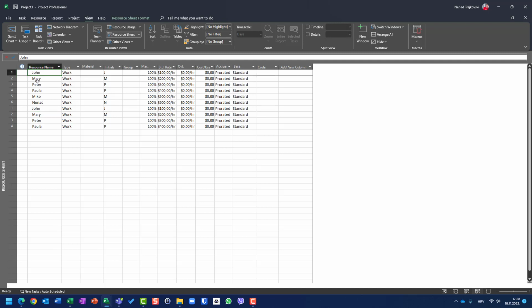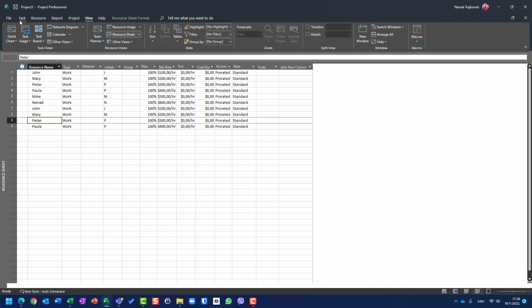Like this is John Wayne and this is, let's say, John Smith. This is Nena Tchaikovsky here as unique, but here it can be Peter Falk and let's say Peter Pan. So you should know that they are considered as different resources.